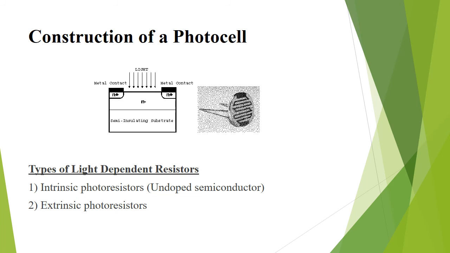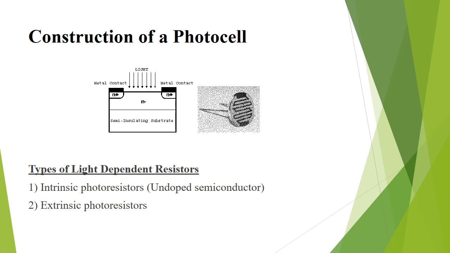Construction of the photocell. The structure of the light dependent resistor consists of light sensitive material which is deposited on an insulating substrate such as ceramic. The material is deposited in a zigzag pattern in order to obtain the desired resistance and power rating. This zigzag area separates the metal deposited areas into two regions.